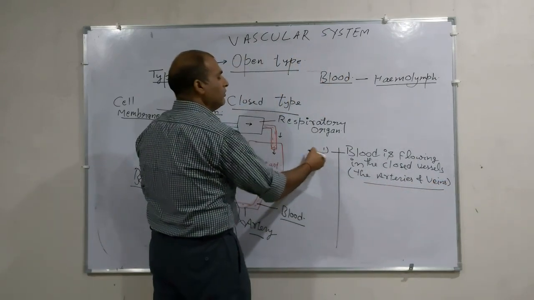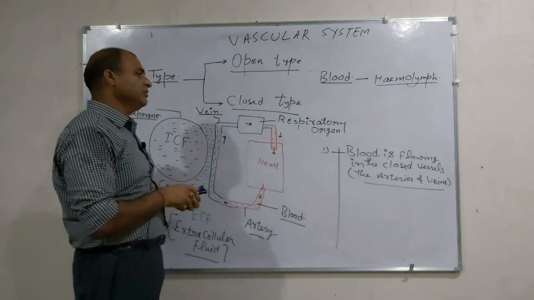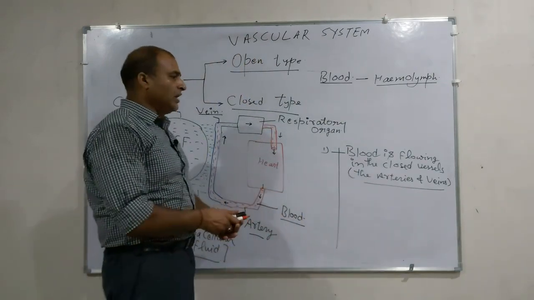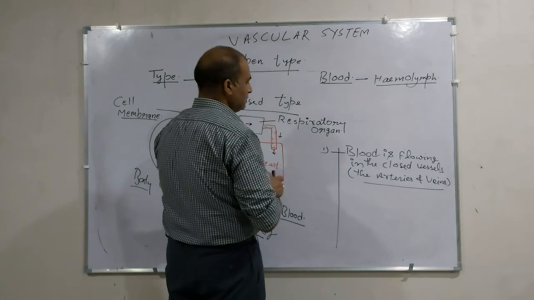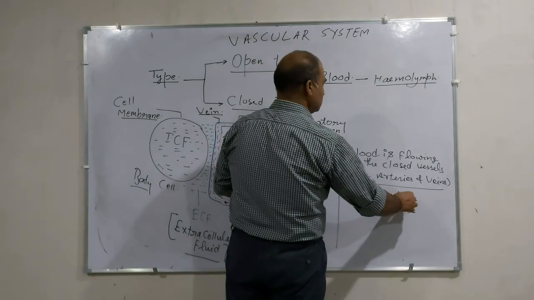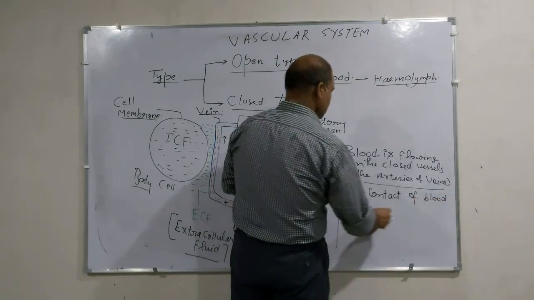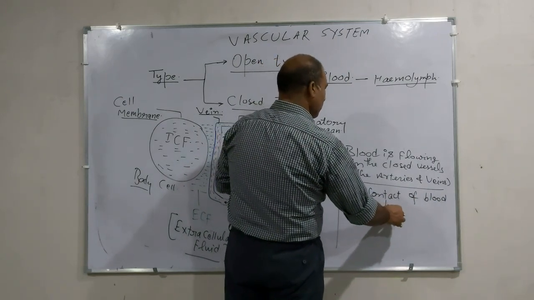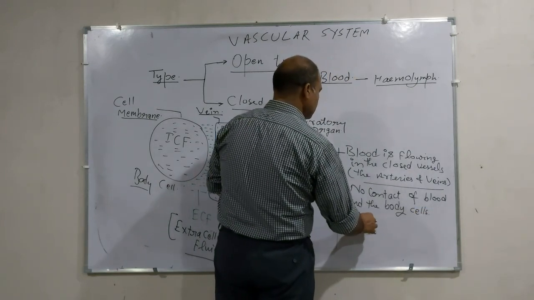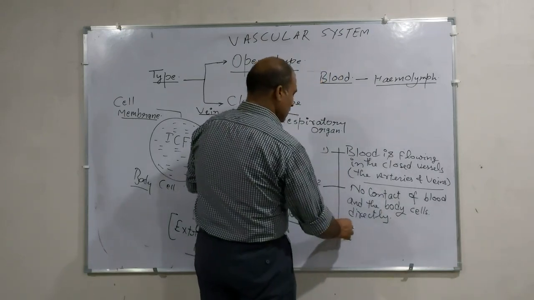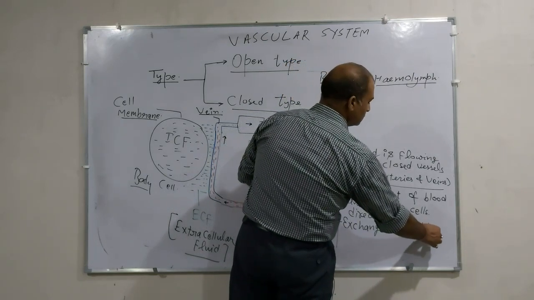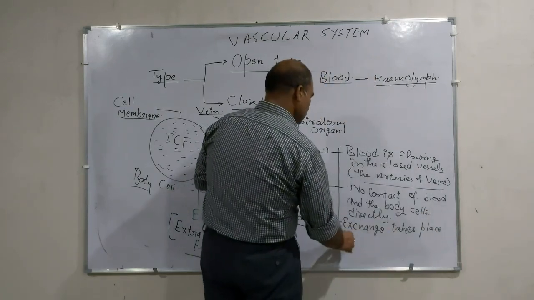The first feature you should note is that the blood is flowing inside closed vessels like arteries and veins, and there is no direct contact of blood with the body fluid and the body cells. Exchange takes place through ECF.